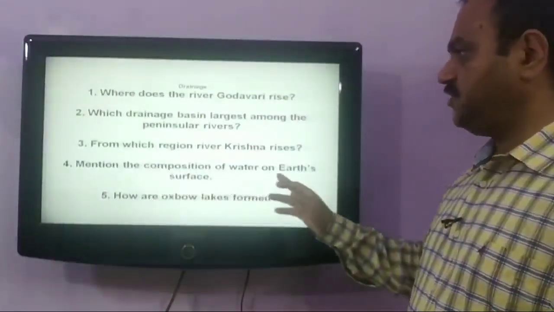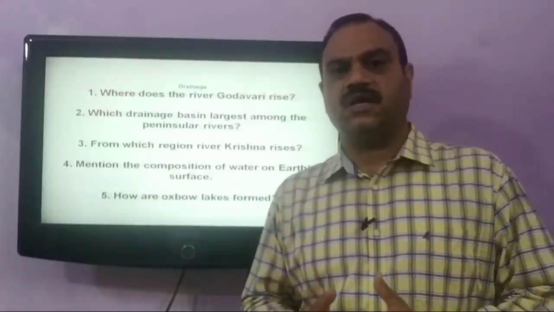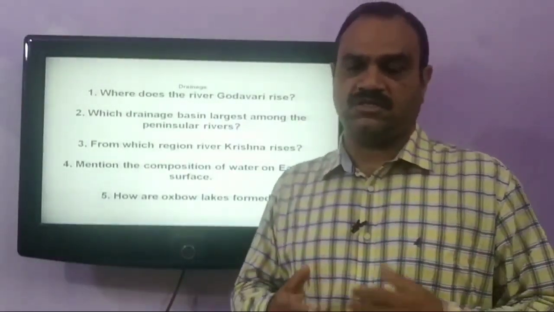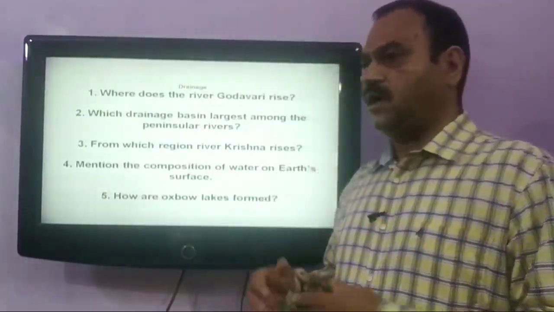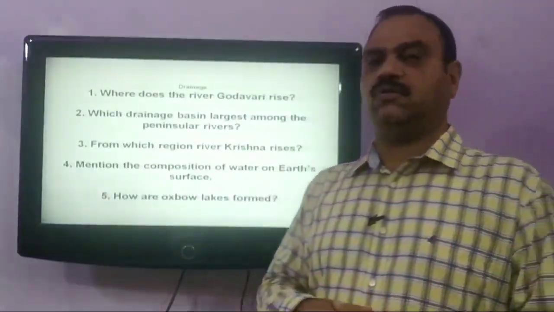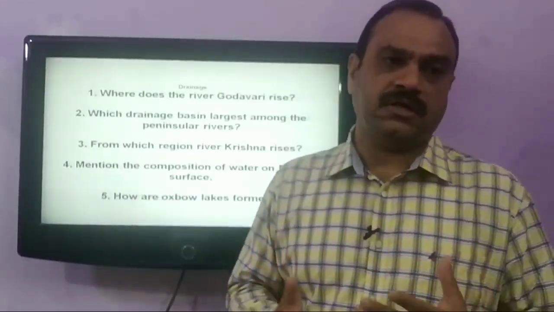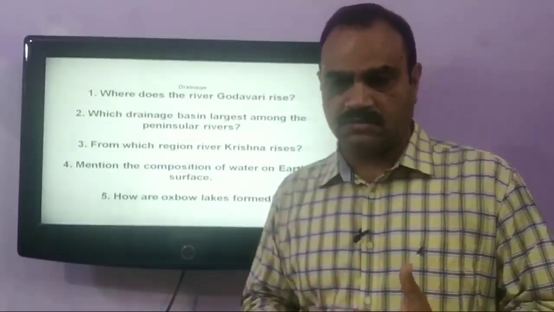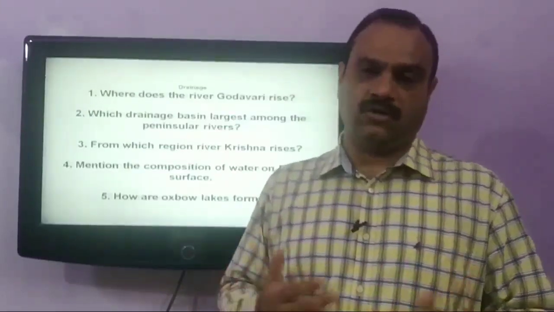Our next question is, mention the composition of water on Earth's surface. On the surface of the Earth, 97% water is found in the ocean and that is salty water. And out of fresh water, that is only 3% on the surface of the earth, that is found in rivers, lakes, ponds, icebergs, glaciers and all others.